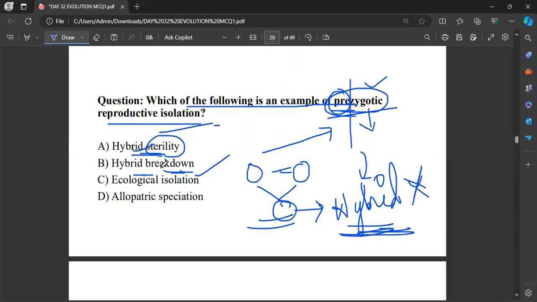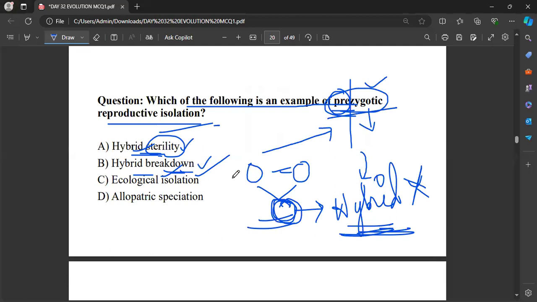Hybrid sterility and hybrid breakdown are post-zygotic, because they have produced progeny, which means the fertilization has taken place.